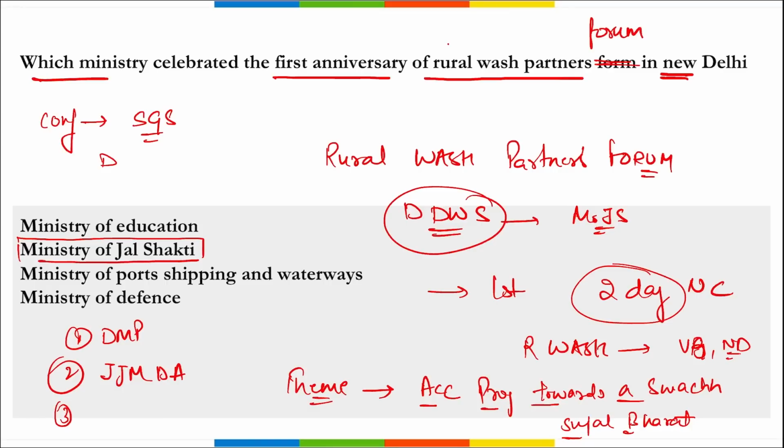Correct. So coming back, it is your Ministry of Jal Shakti that celebrated the first anniversary of Rural WASH Partners Forum. This was held in New Delhi. It was a 2 day long conference. Correct. It was held at Vigyan Bhavan in New Delhi. This was based on this theme.